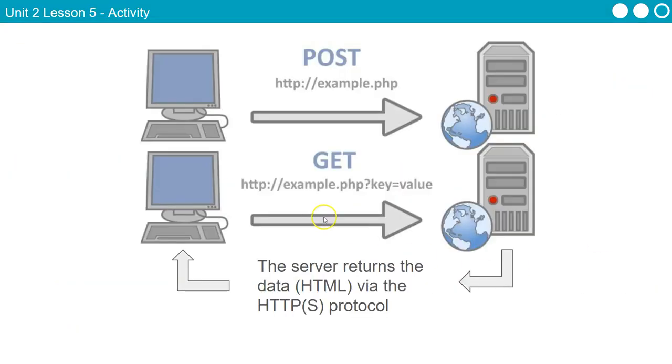So for the kind of looking at this visually, when we make a request using HTTP for an HTML file, there's two different ways to do it. One of them is called a POST request. The other one is called a GET request. All this really means is when I make the request for the page, I'm going to send additional information, right? Like let's say it's a login page. So on that page, the user types in their username and password.